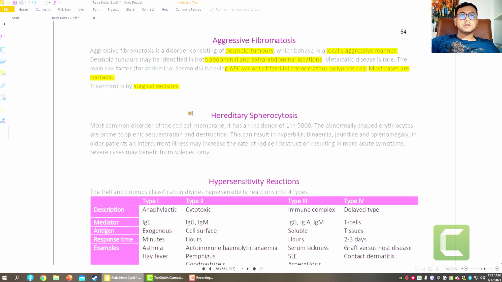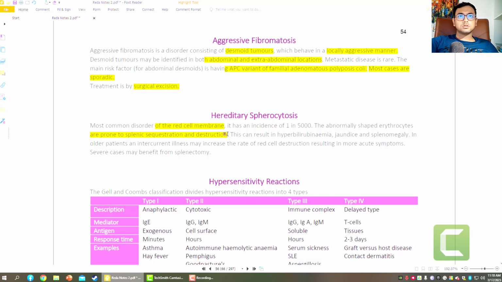Secondly, the hereditary spherocytosis. Yes, in January and May 2023, there was one question on spherocytosis. It is one kind of red cell membrane disorder. Which gallstone disease is more common in hereditary spherocytosis? That is pigment stone, due to premature rupture of the red cell membrane. So it usually comes in the MCQ. They are prone to splenic sequestration and destruction, because abnormal RBCs are destroyed in the spleen. In that case, splenomegaly occurs.